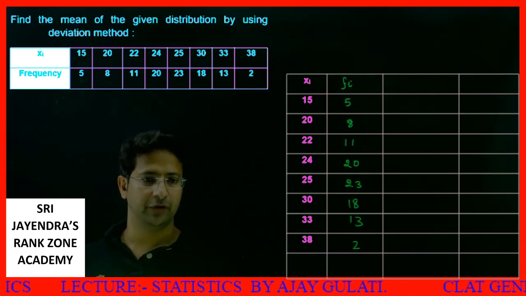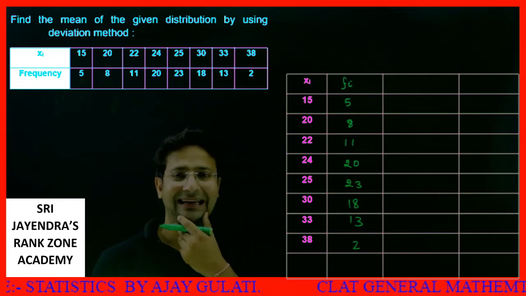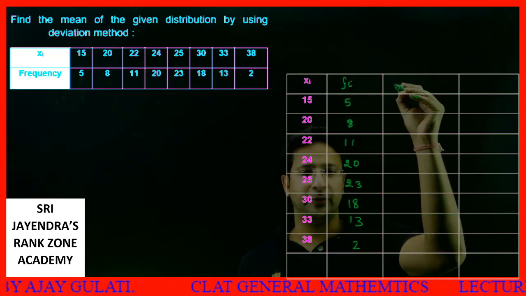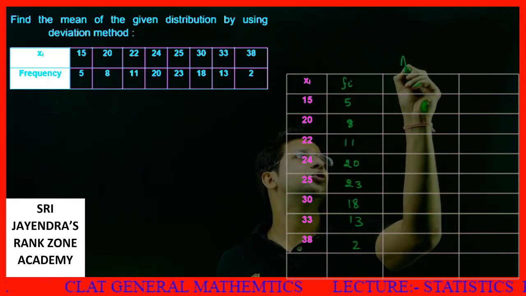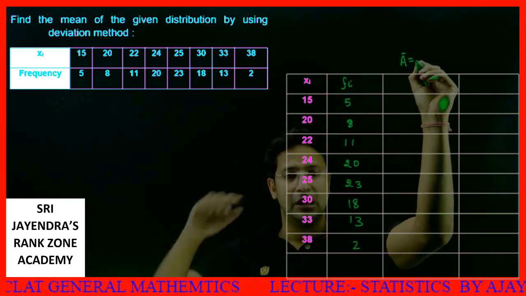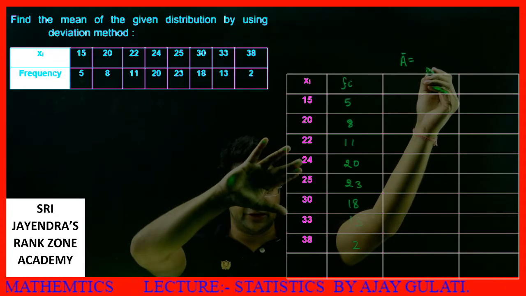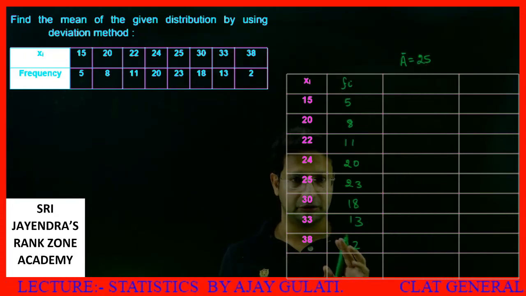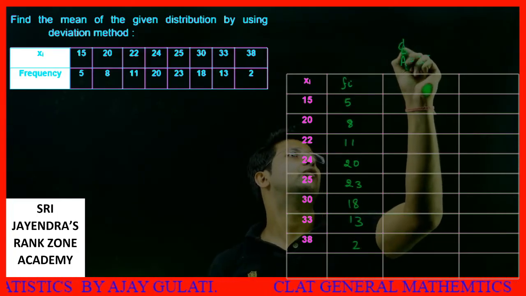Now what I was saying is, in this set we assume a mean. Okay, let's say my assumed mean, a bar, is equal to, out of these values I'll try to take a middle value. Let's say 25 is the assumed mean, from which calculation becomes easy. So far clear? Then now we find the deviation, di. What is deviation?